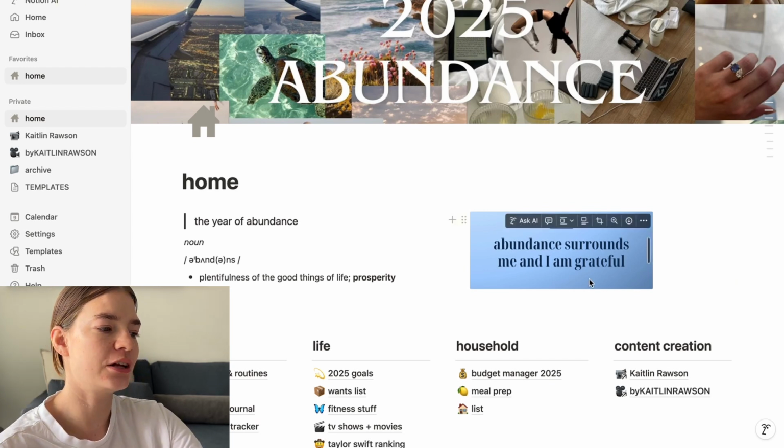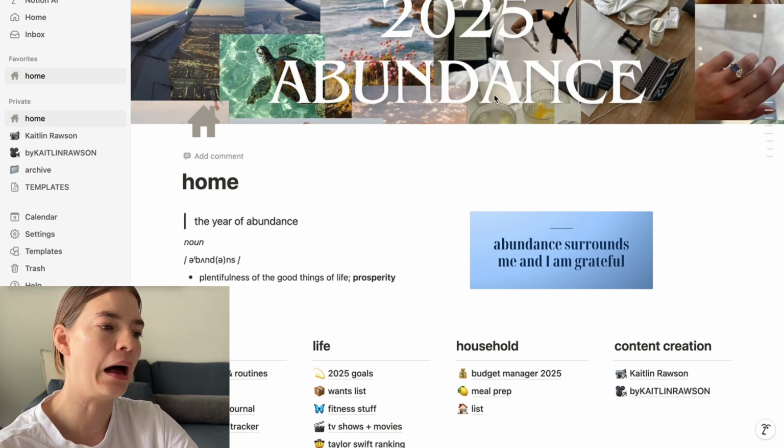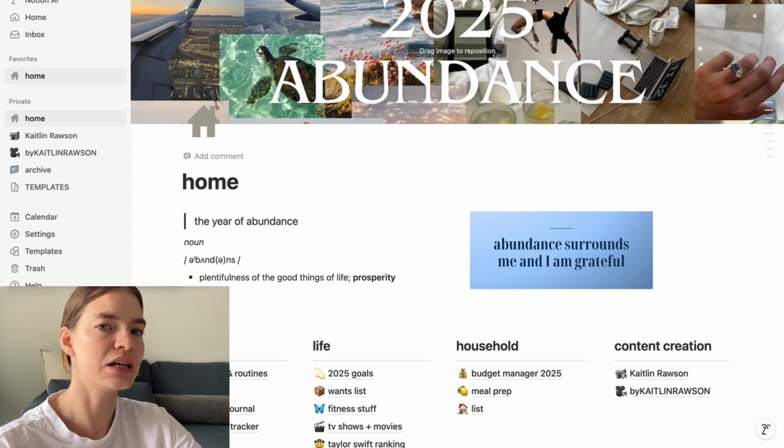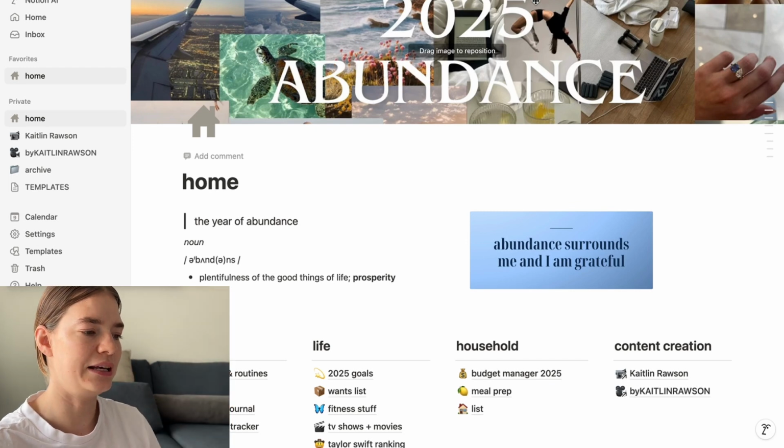The first thing that you will notice is that my cover page for my Notion is my vision board for the year. I took some time, the first or second day of January, to set up my vision board and relate all of this to some of the goals that I want to achieve for the year. I do have it a little bit bigger than what can be seen here, and I also have it saved in a couple of other places, like it's one of my widgets on my phone, so I'm seeing it in a couple of places, not just Notion.